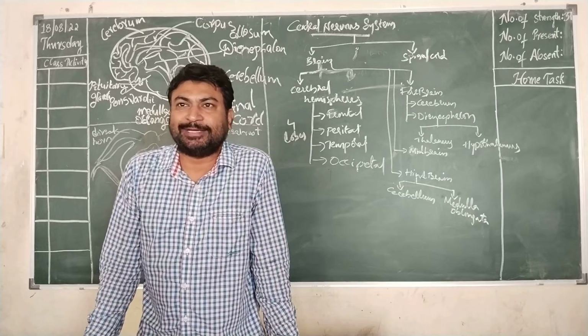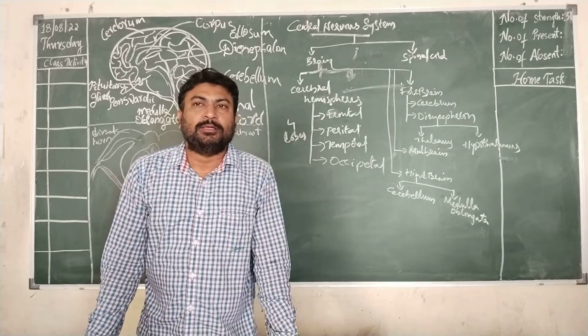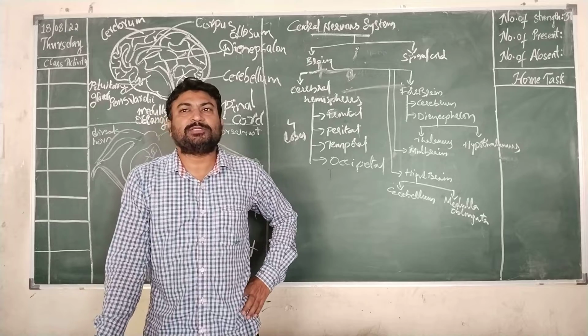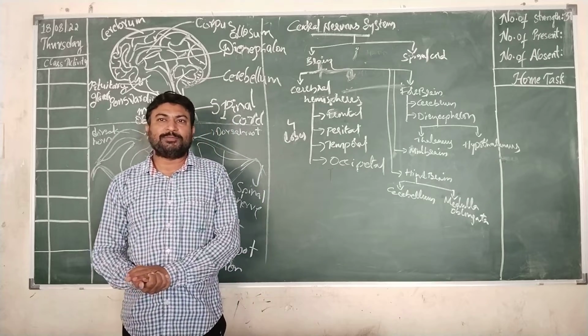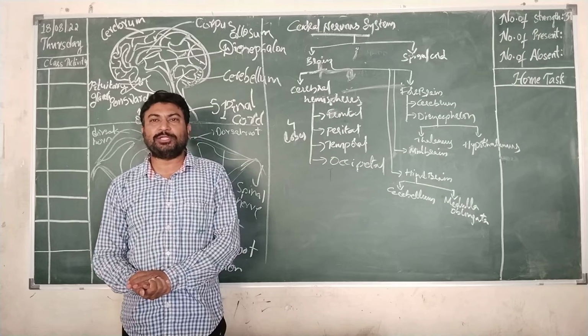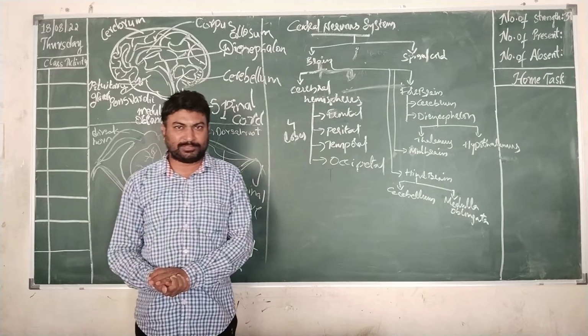The next topic is central nervous system. Central nervous system consists of two parts, brain and spinal cord. So when it comes to the central nervous system, brain plays a major role in all the living organisms.